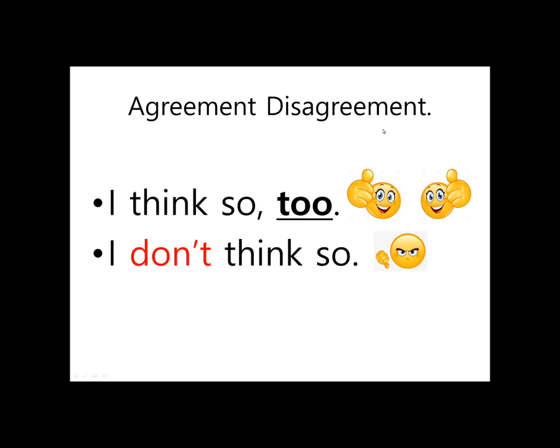Okay, so next is agreement and disagreement. Sometimes in grammar we talk about verb agreement. Verb agreement is when we say he is, I am, you are, because the verb and the subject need to match. That's where the word agreement is related. So here, for agreement, we can say, I think so too. And that means you have the same feeling.